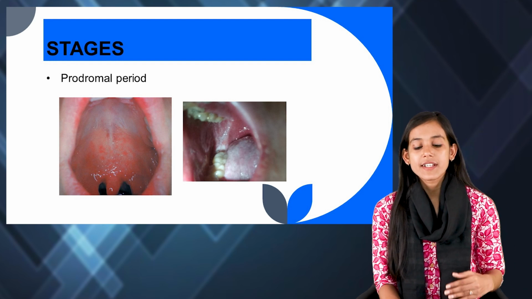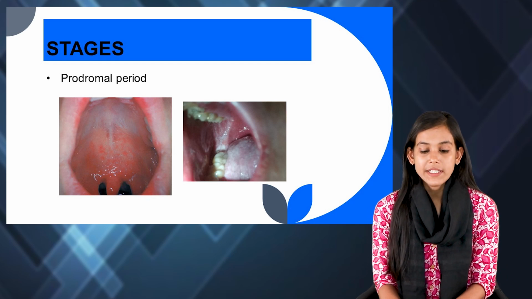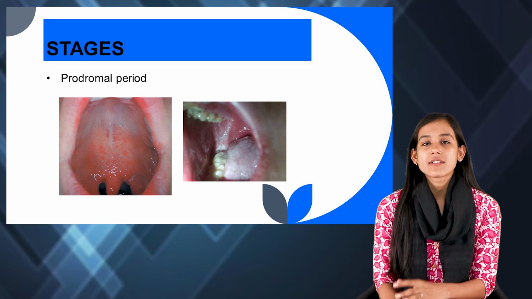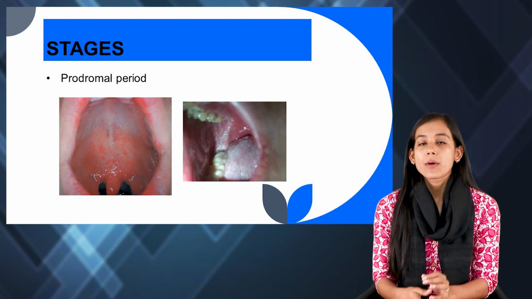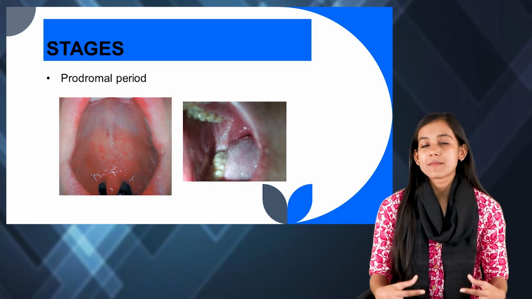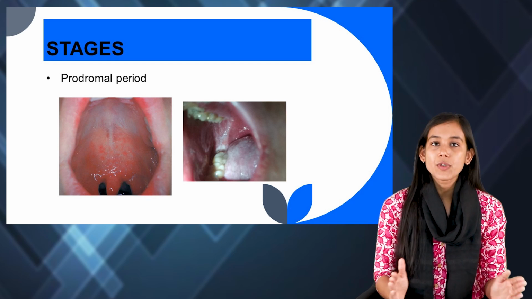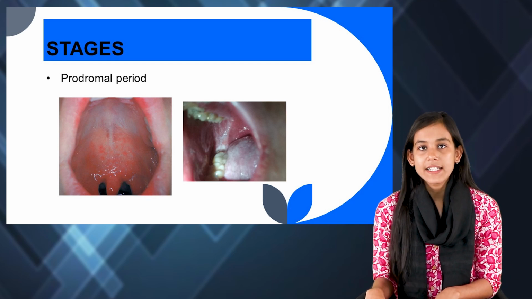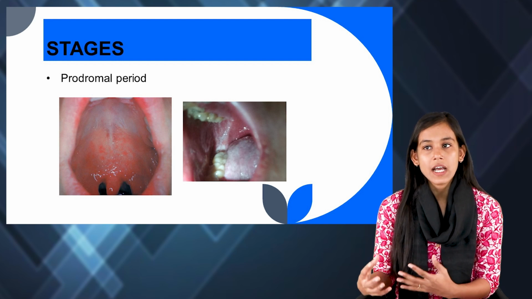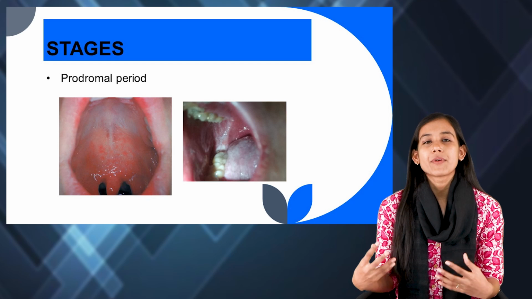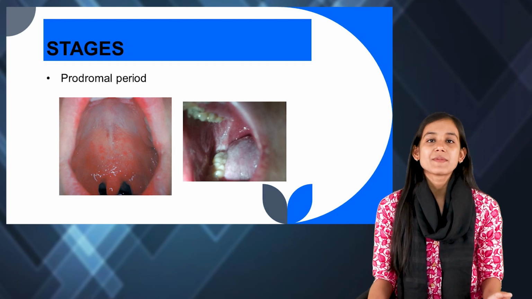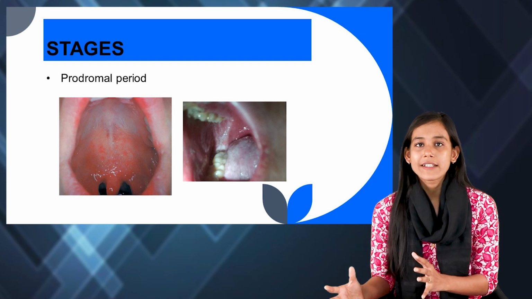So here, let us next discuss the stages of measles. The first stage is called the prodromal period. This phase starts once the symptoms start. After the incubation period of 10 to 14 days, we can see that the person would start having these signs and symptoms. There would be appearance of the symptoms, and from that day until 3 days, this period lasts.